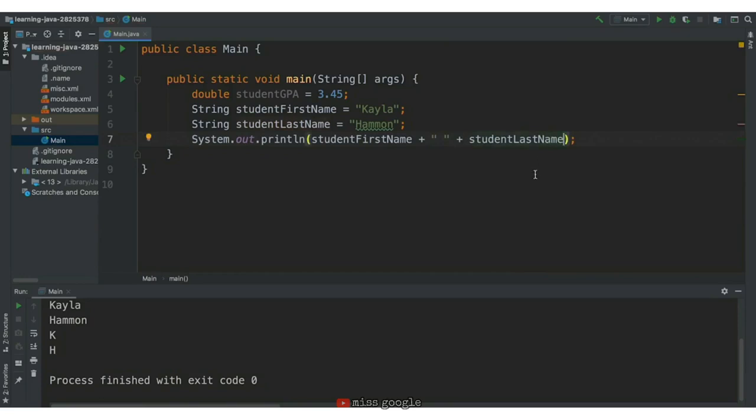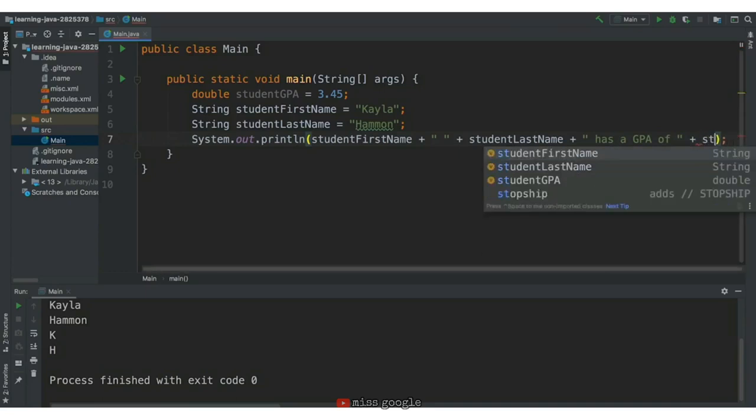For the next part of the print statement, we want to add has a GPA of, and then the student's GPA. We'll tack on the literal string of has a GPA of with the plus sign, and then on the other side, we'll also concatenate the student's GPA. This value is stored in the studentGPA variable.